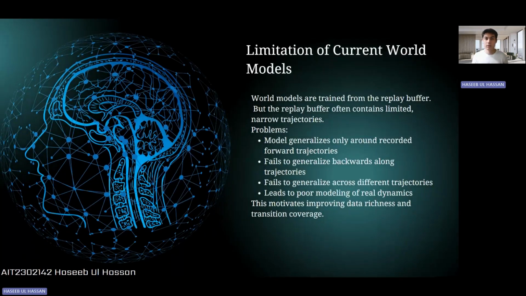Furthermore, there are limitations to current world models. What are the problems or the limitations? The problems are that the model generalizes only around recorded forward trajectories. It fails to generalize backwards or across different trajectories. This motivates improved data richness and transition coverage.